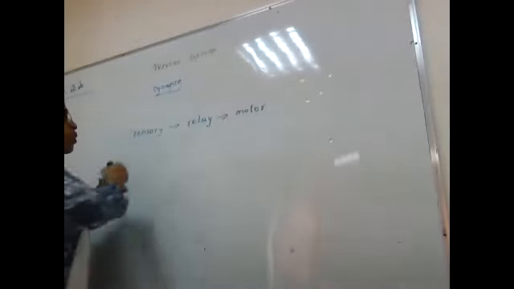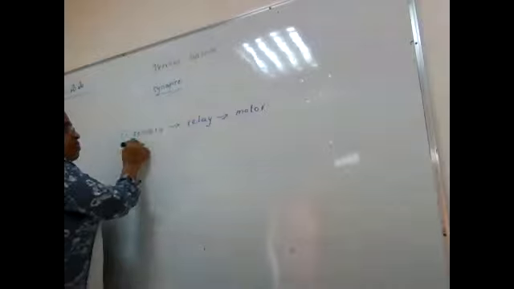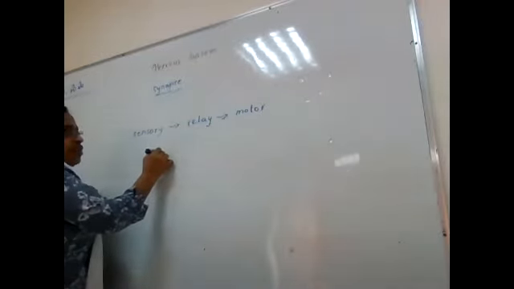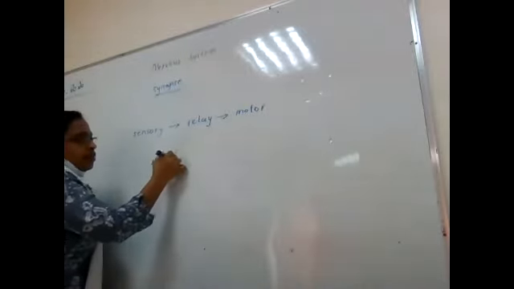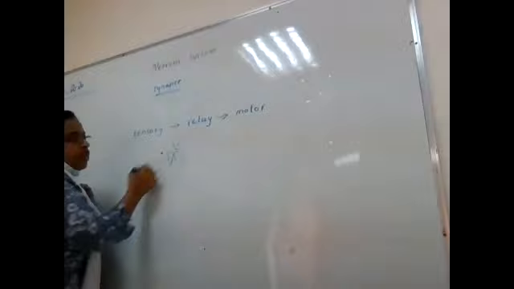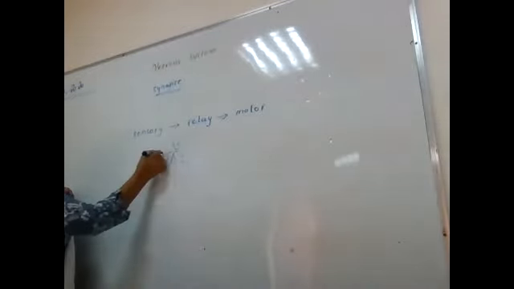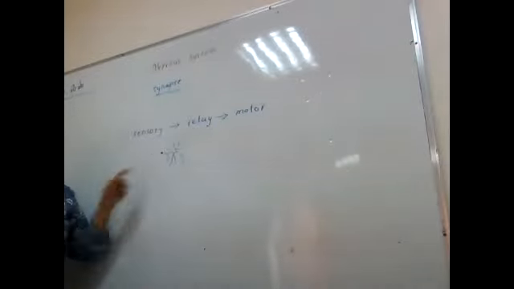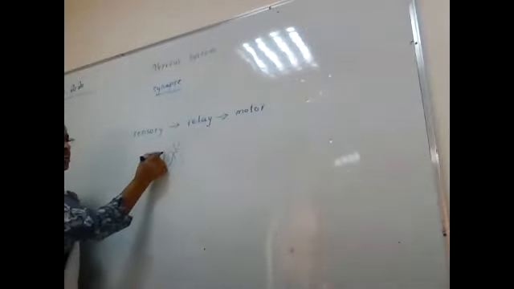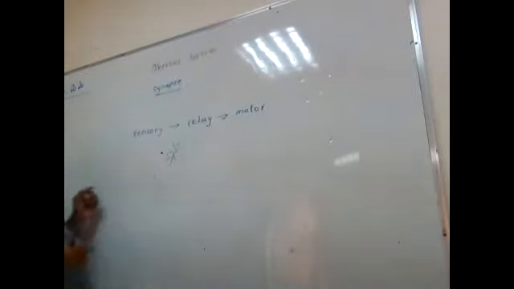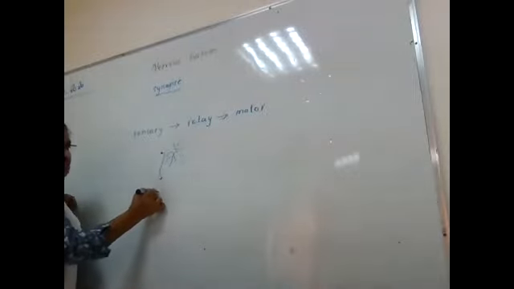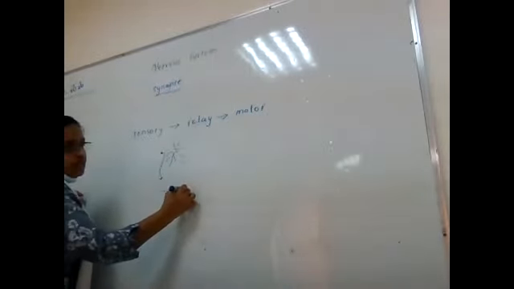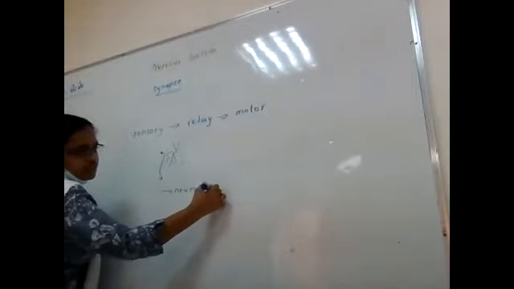Okay. So once the message impulse reaches the end of the sensory neuron, and here is the relay neuron with branches, there is some gap between them. So how can this message jump to this relay neuron? There are some substances known as neurotransmitters.